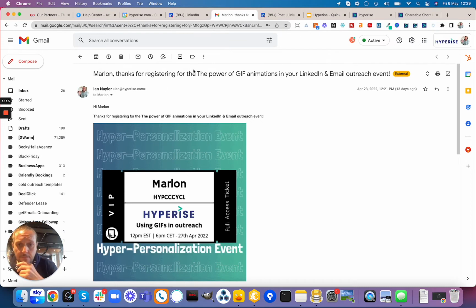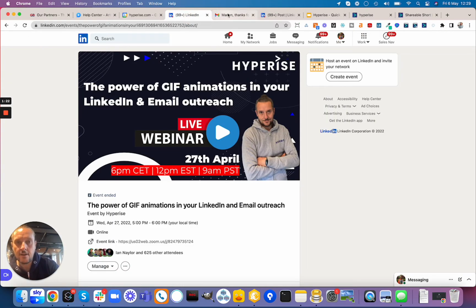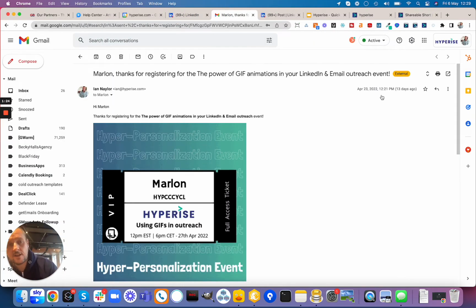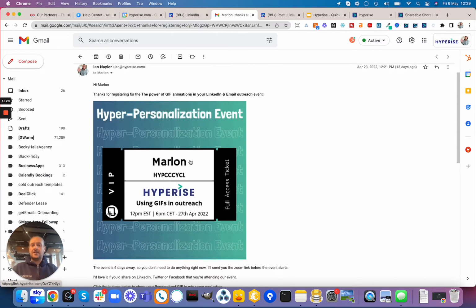And you see this is an example here, in this case to Marlon. Thanks for registering for the Power of the GIF animation. So that's this event we did here. And you can see we've got the body here. We've got this personalized image. It's just a bit of a mock-up of a ticket. And you can see it's personalized to Marlon with his name, his business, and his logo.